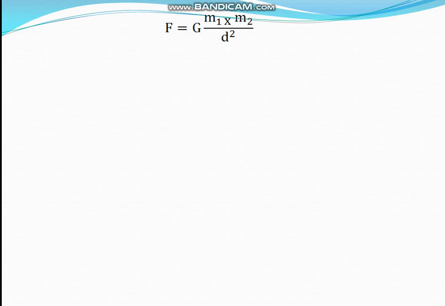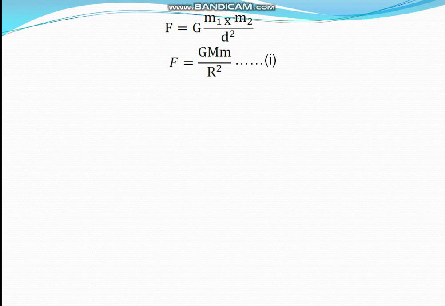Here we can consider m1 as the mass of the heavenly body, m2 the mass of the object, and the distance between them as r. By replacing the values, we get F equals G capital M small m by r square.